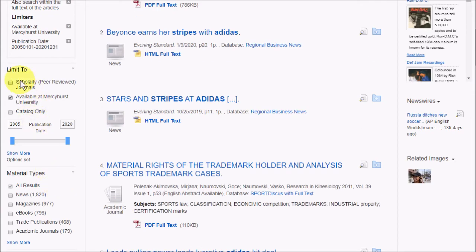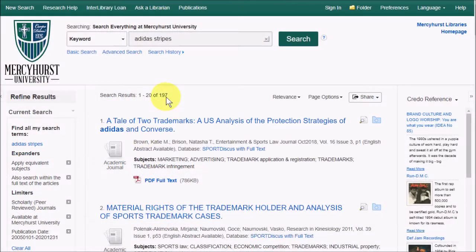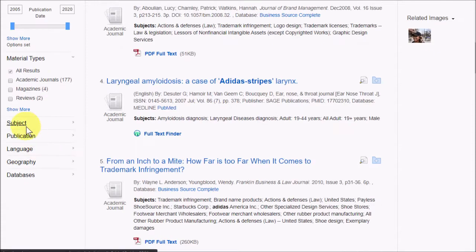I can also say I want scholarly peer-reviewed journals if I want, although doing so will also remove the magazines and ebooks because those aren't scholarly peer-reviewed journals, but if you want those, you can still click down here to see those. But I'm going to say I want scholarly peer-reviewed. We have about 197 resources here.